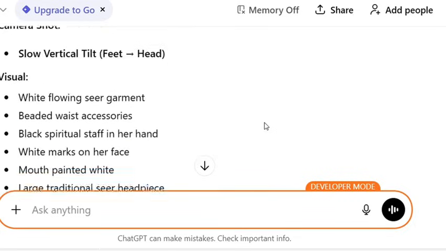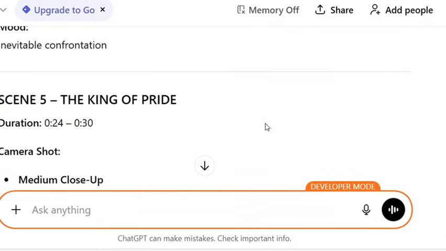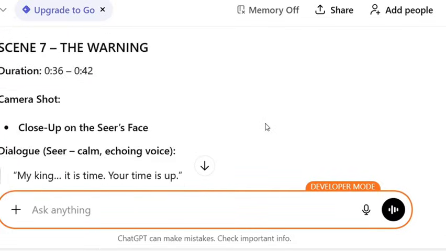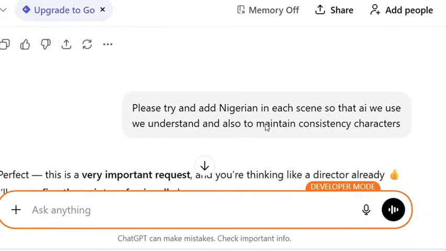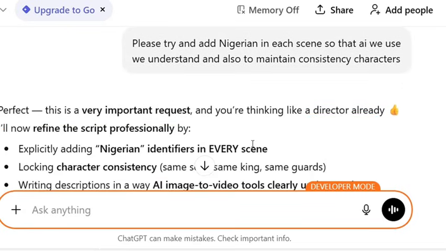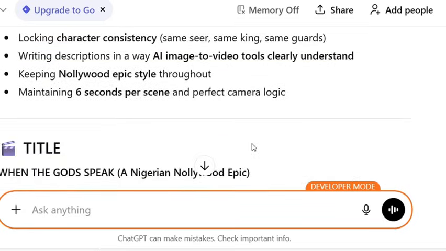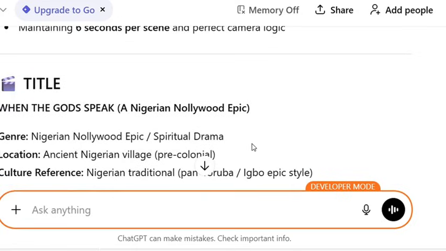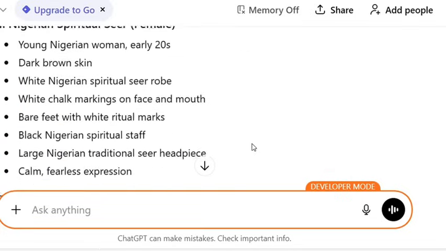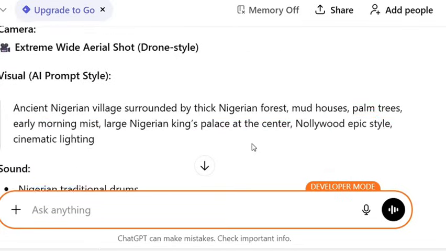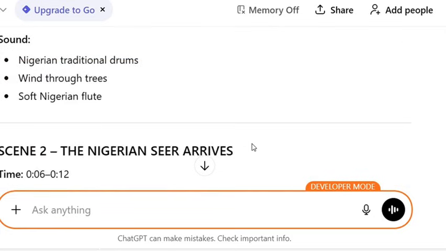So after ChatGPT wrote all this to me, I read it out and I was not satisfied with what ChatGPT gave to me. After reading everything, I was not satisfied, so I had to tell ChatGPT again. I said, please try and add Nigeria in each scene so that AI will understand and also maintain consistent character. Because I was not satisfied, I was trying to generate the movie and it was sounding somehow, it looked somehow. I'm going to show you, don't worry. So I went ahead and ChatGPT gave me this. As you can see, it gave me this.